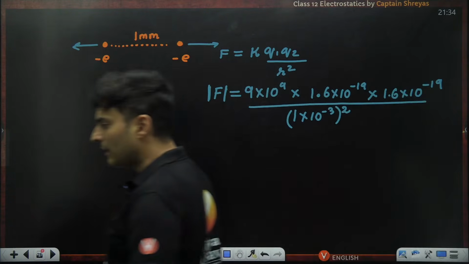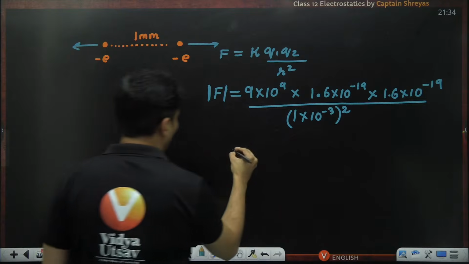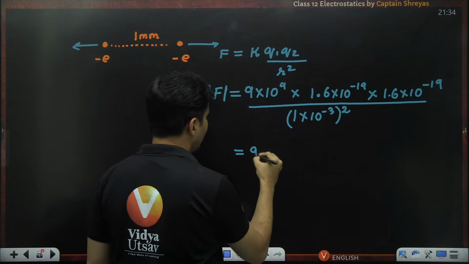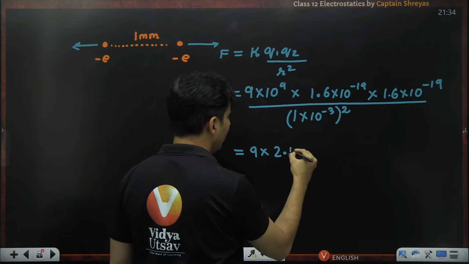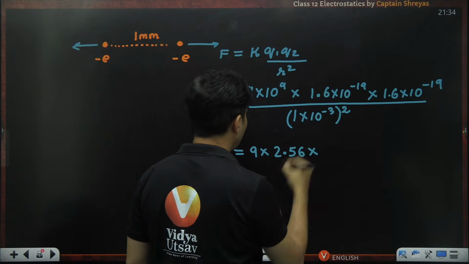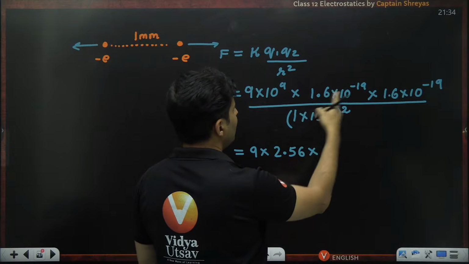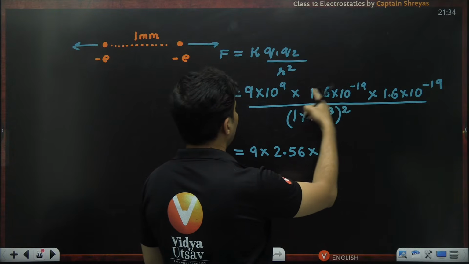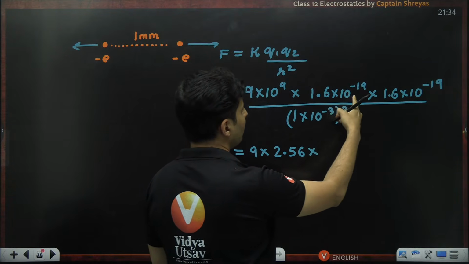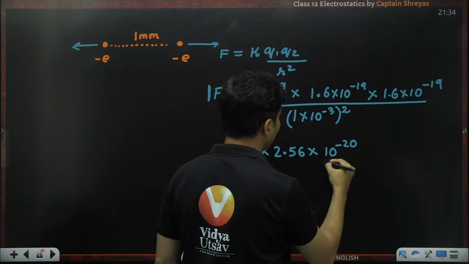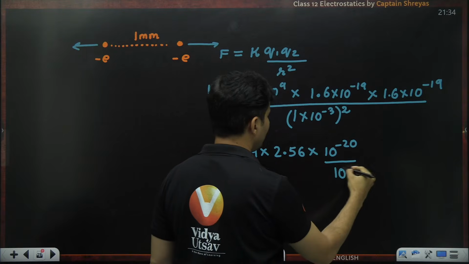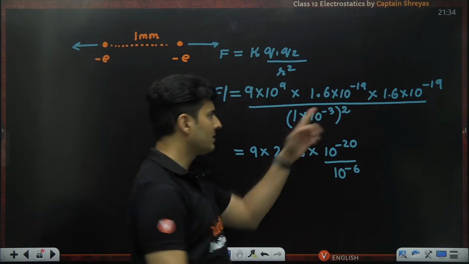Is this absolutely clear? So what will this become? This will become 9 into 16, 16s are 256, so 2.56 multiplied by 9, and the powers: minus 19 and minus 19 will make it 10 to the power minus 20, whole thing divided by 10 to the power minus 6, which is minus 3 and 2.